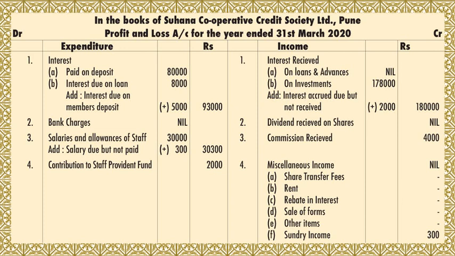Now next comes, as per the format, fourth, contribution to staff provident fund. This is also given in the trial balance. You can see the amount is given as 2,000. You are transferring that to the expenditure side.